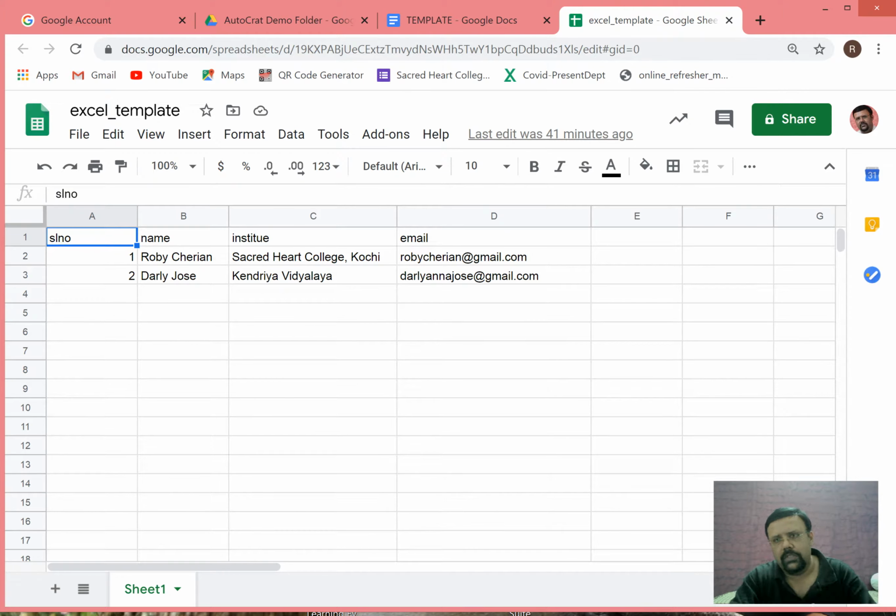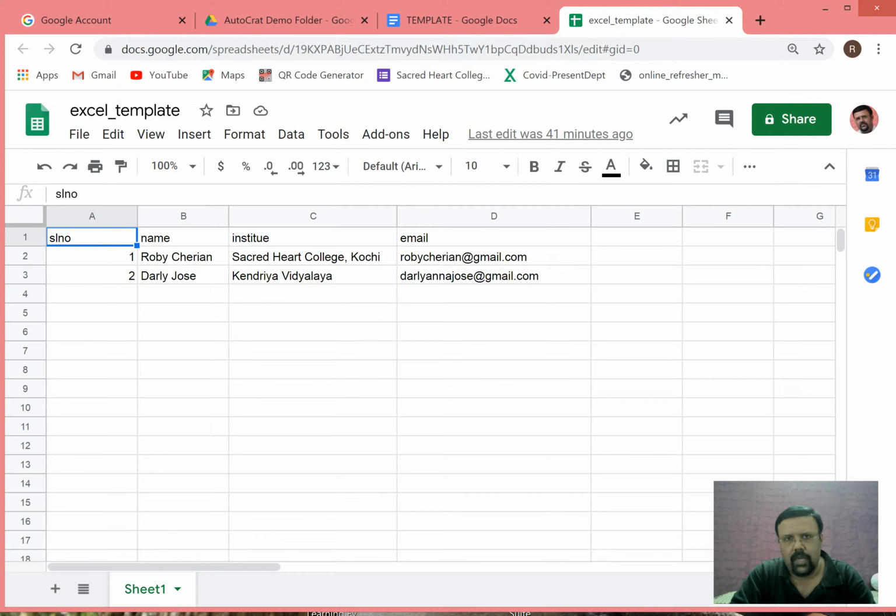I have shown only 2 entries, but you can have 500 or 1000. So you take the name, institute, and email. That's all which is required for generation of the certificate. If you have other stuff also, you can incorporate it, but the columns will look very lengthy. For the time being, I have just taken these three pieces of information, and I put a serial number also.